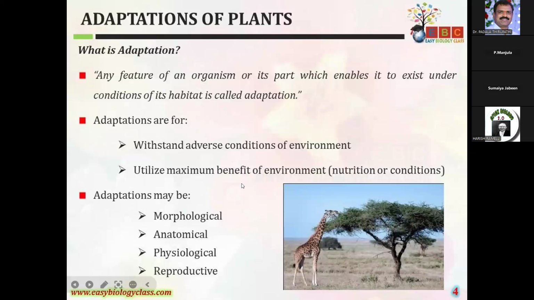Benefits generally means nutrients and space. So adaptations take place mainly to withstand adverse conditions, or to get maximum benefit, mainly more nutrients, food or space. So here the plants can adapt.